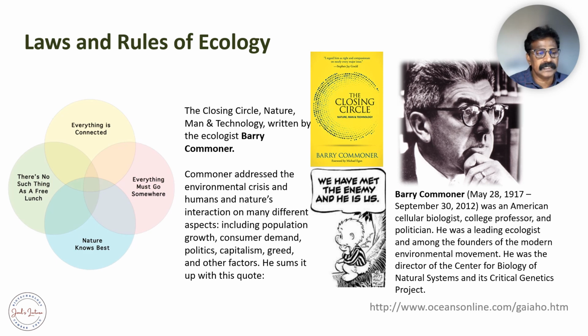and he is us. That is the summary. He has indirectly mentioned that our enemy is we ourselves. So we have to think twice before intervening with the ecosystem. That is what he wanted to convey in the book, and he proposed the different rules of ecology.